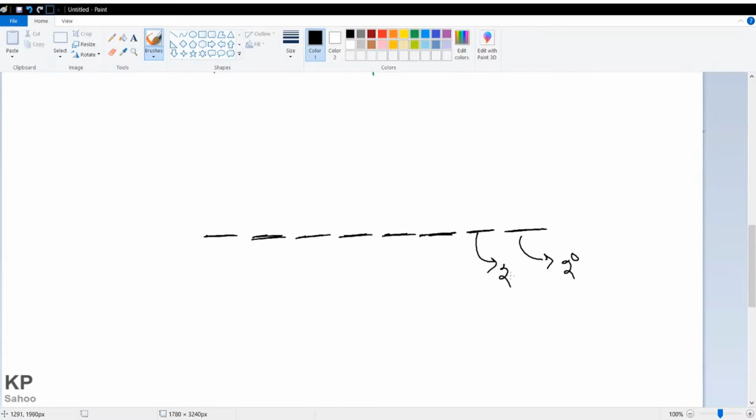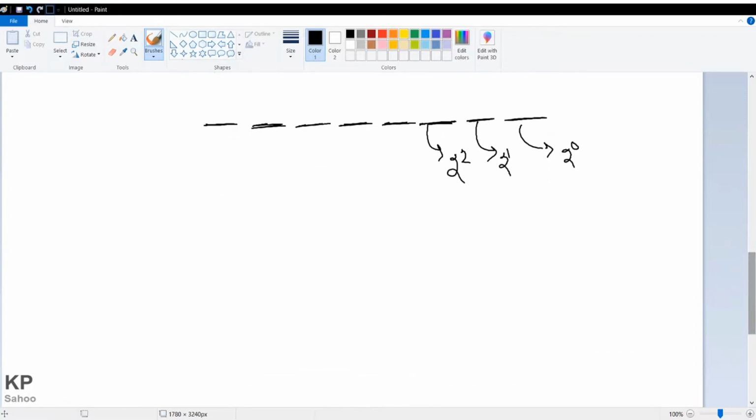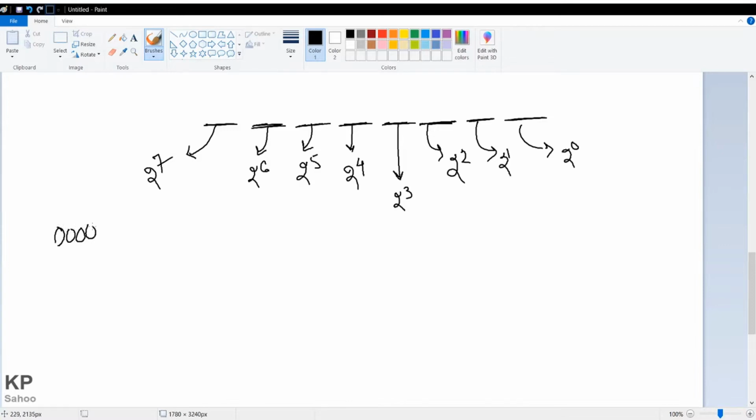This place is 2 to the power 1, this is 2 to the power 2, this place is 2 to the power 3, this is 2 to the power 4, this is 2 to the power 5, this is 2 to the power 6, and this place is 2 to the power 7. If I put 8 zeros here, 0 0 0 0 0 0 0 0,